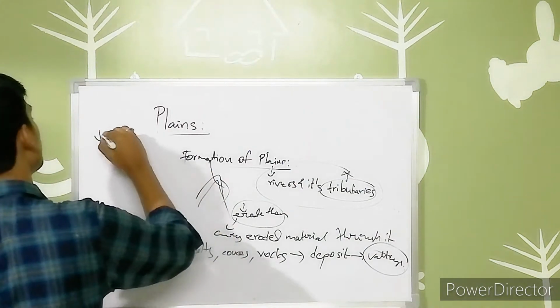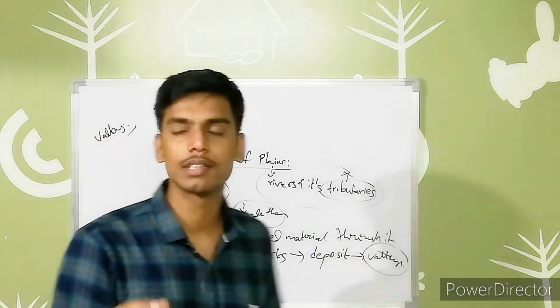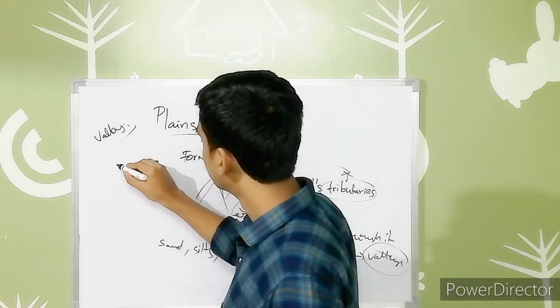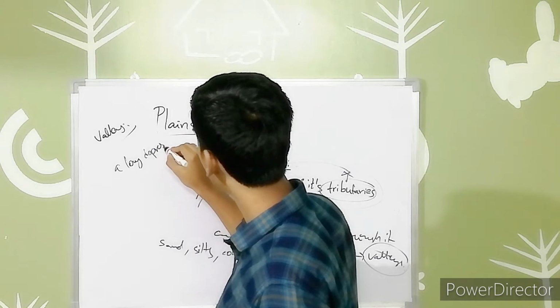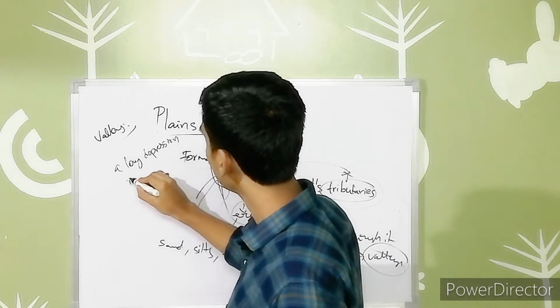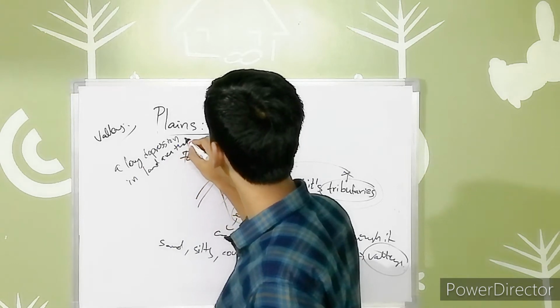When I talk about a valley, what is the meaning of valley? A valley is nothing but a long depression in the land area that usually contains a river.